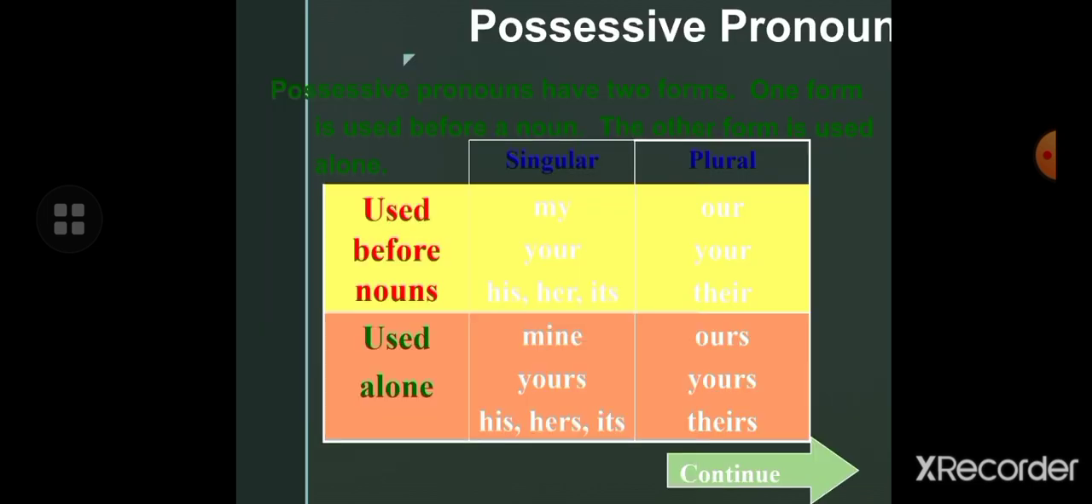Next, possessive pronouns have two forms. One form is used before a noun and the other form is used alone. The forms used before a noun are my, your, his, her, its in the singular, and our, your, their in the plural. The pronouns that are used alone are mine, yours, his, hers, its in the singular form, and ours, yours, theirs in the plural form.